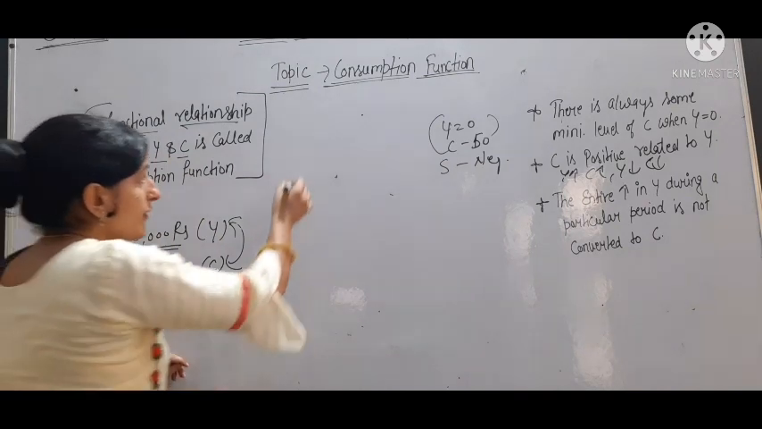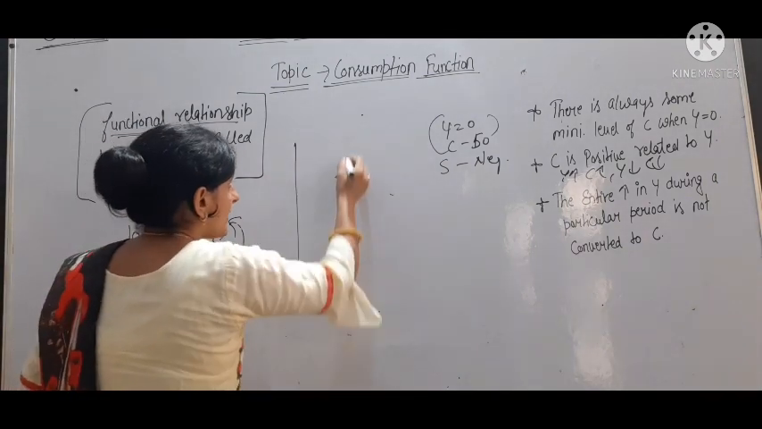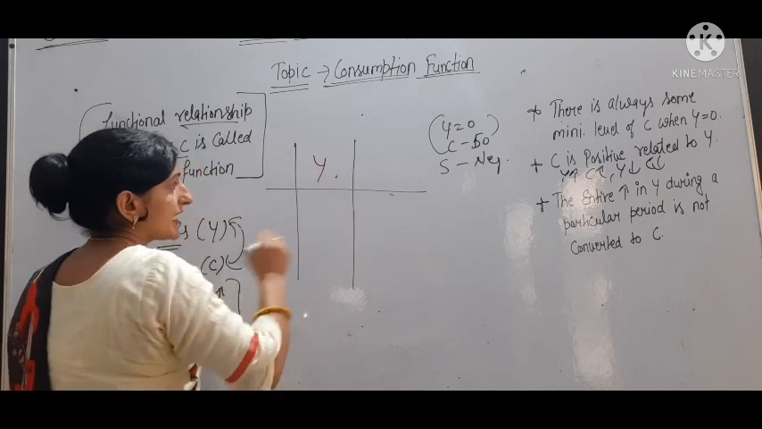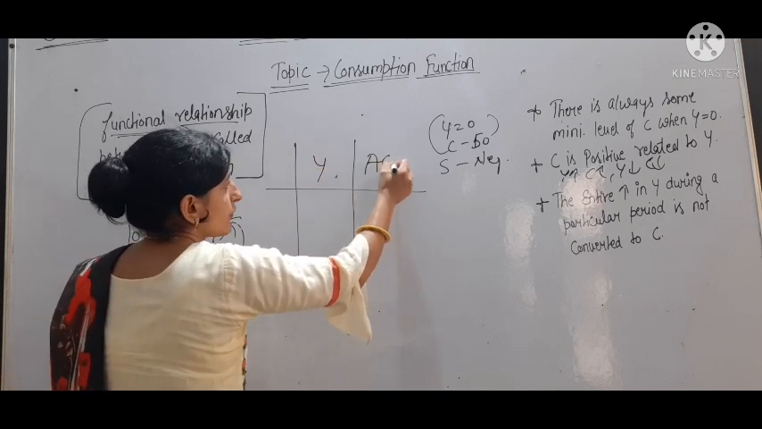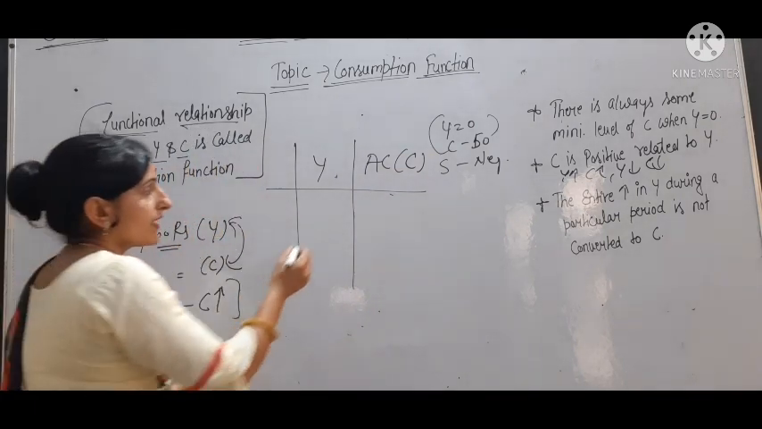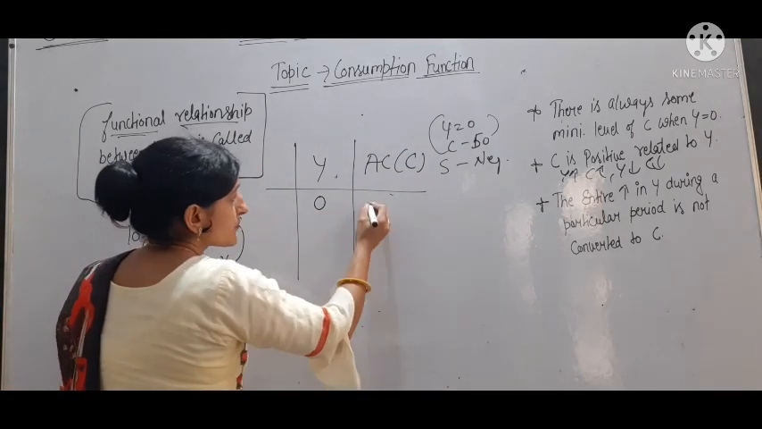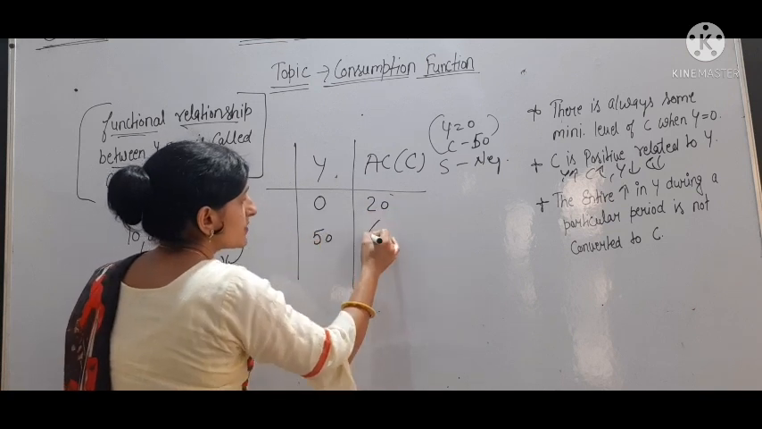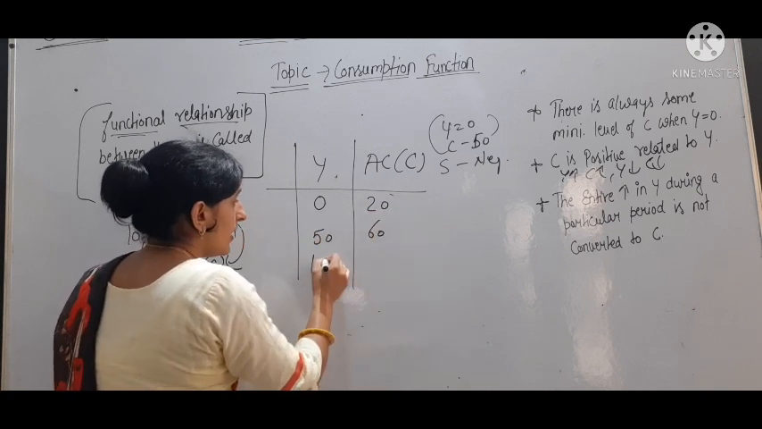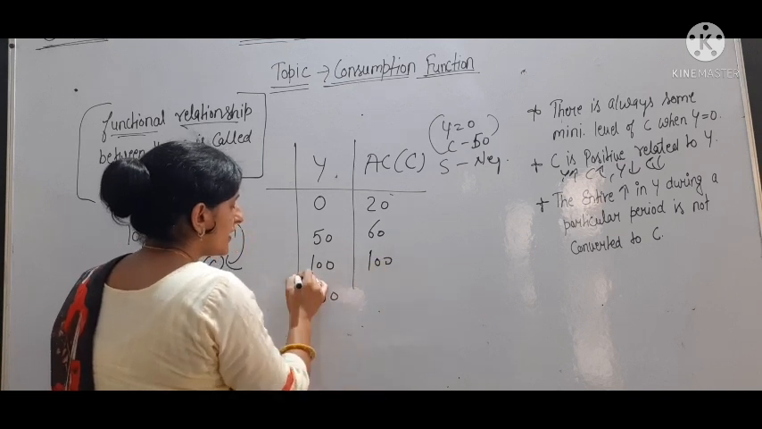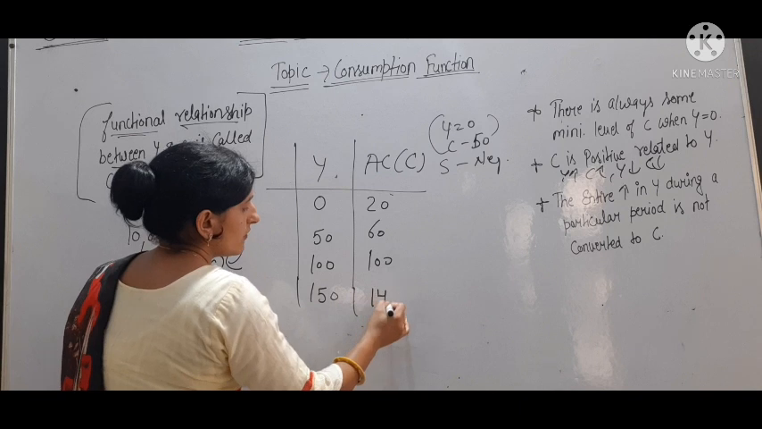Okay. So now we will talk about the table and diagram. So firstly we will talk about the table. Here we will take Y and here AD, or we can say C. Consumption. So when income is 0, then consumption is 20. Income increases to 50, it becomes 60. Income becomes 100, it becomes 100. Income becomes 150, it becomes 140.